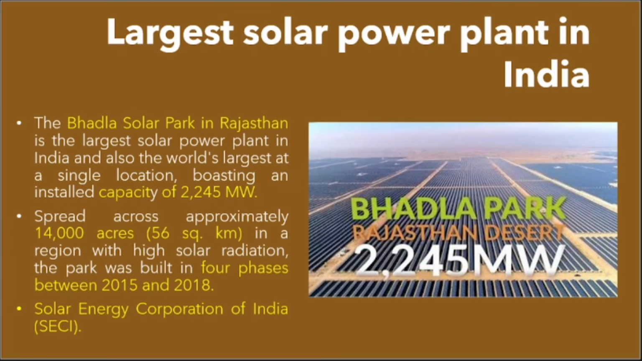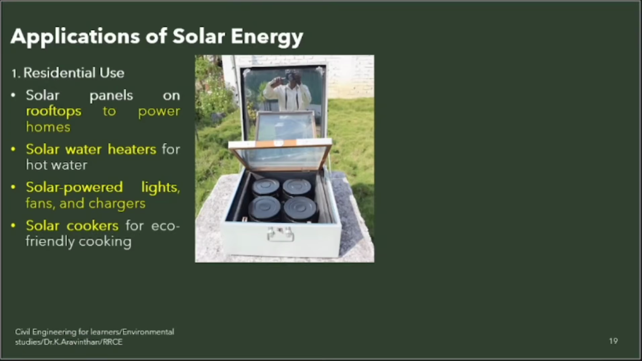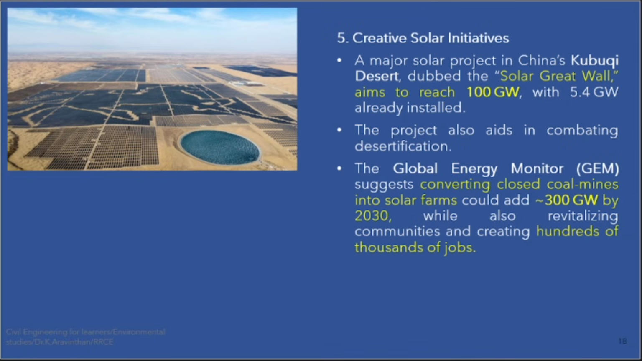This is megawatt. How much is a gigawatt? Divide by 1000. If you divide by that, 2.2 gigawatt of power we generate. But how many gigawatts do they generate? They have an aim to reach around 100 gigawatt, and 5.4 gigawatt they have already installed. We have 2.2, they have already installed 5.4 gigawatt. And another initiative they have taken is they have closed all the coal mines.